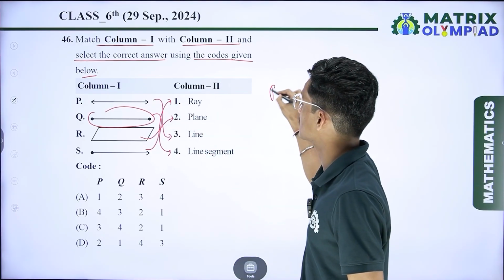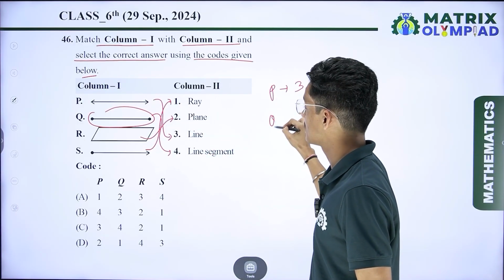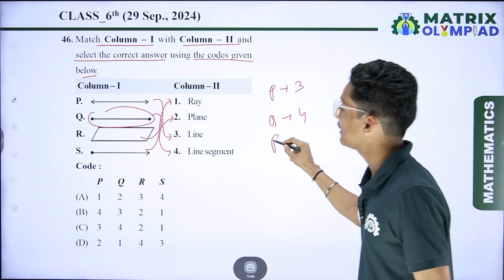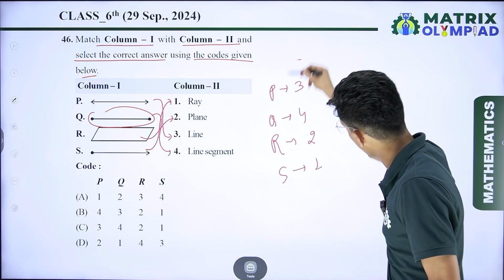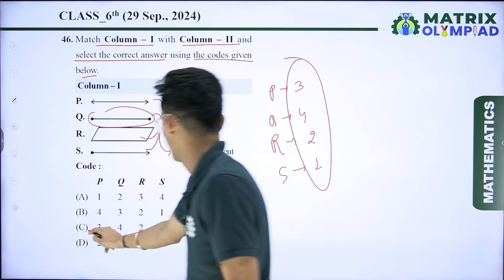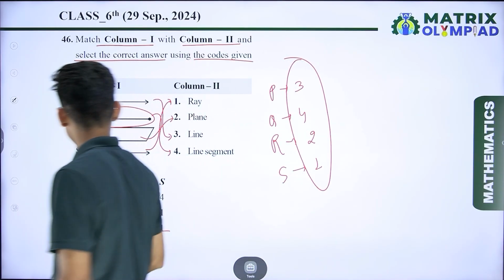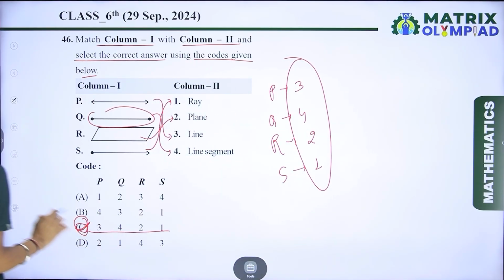So here P is connected to 3, Q is connected to 4, R is connected to 2 and S is connected to 1. So 3, 4, 2, 1. So here 3, 4, 2, 1 is the correct answer over here. So we can say that option number C is the correct answer over here.